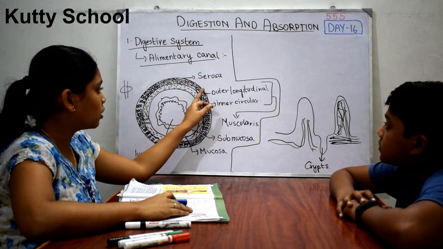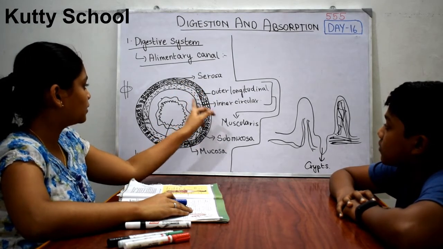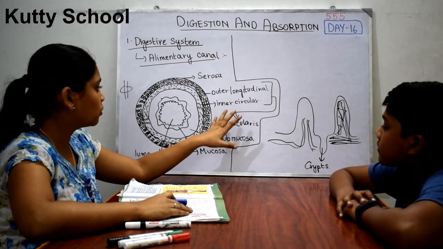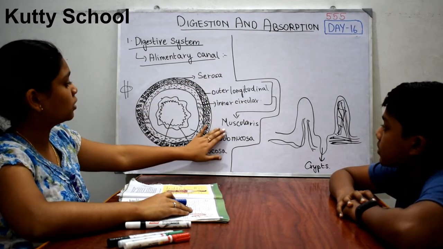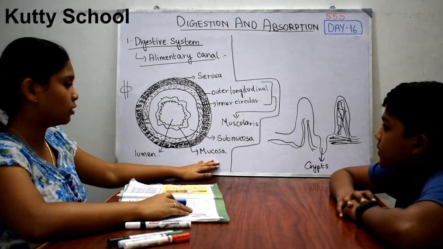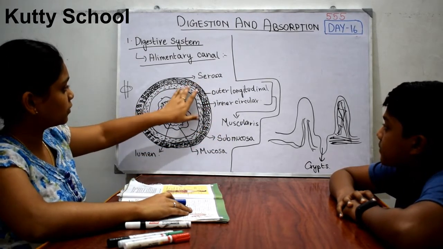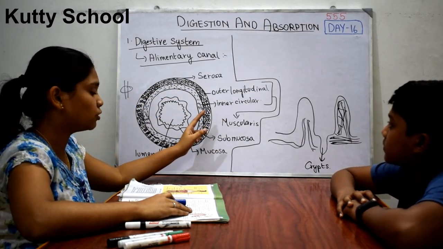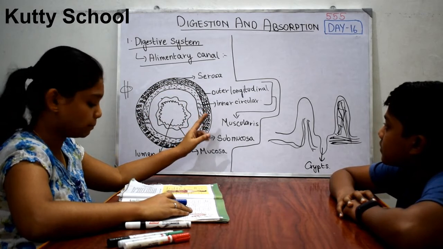Both together constitute the muscularis. So totally there are 4 layers: serosa, muscularis, submucosa, mucosa. First is the serosa, the outermost covering, and the second is the muscularis, composed of outer longitudinal and inner circular muscles.